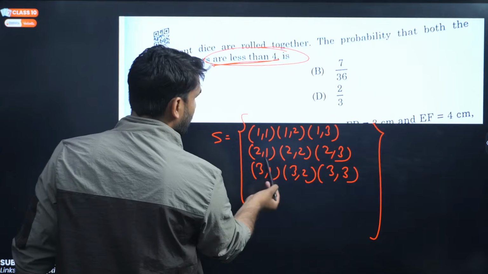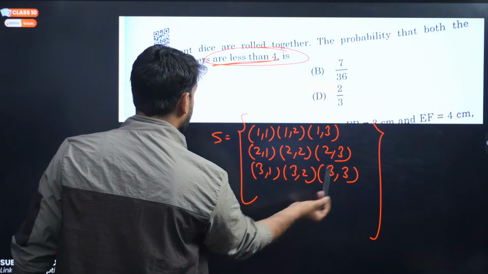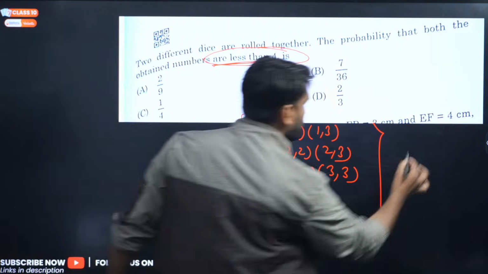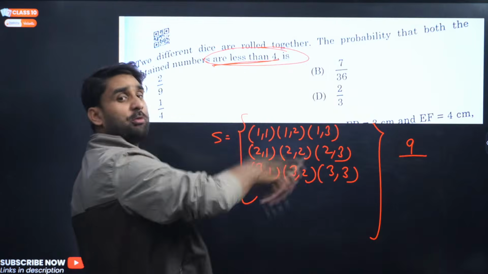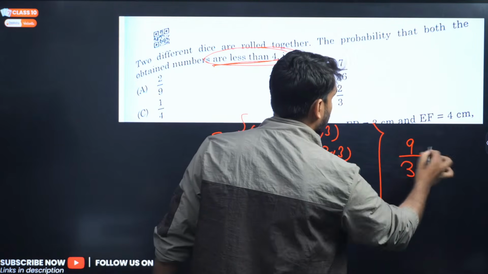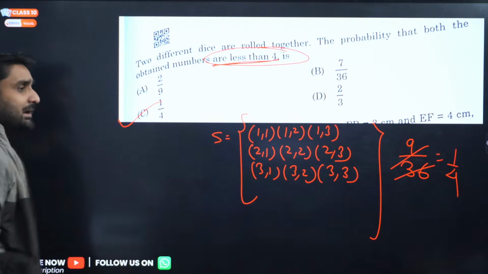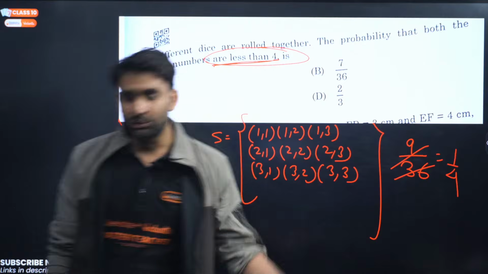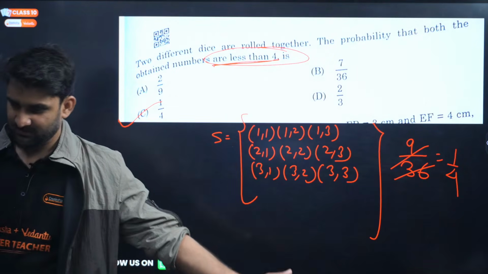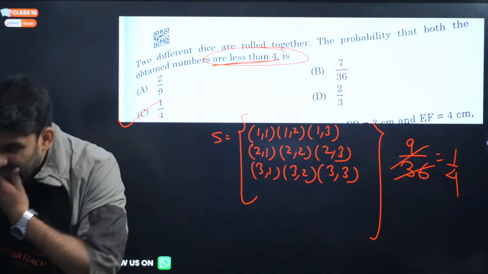So how many possibilities are there? Can you see? 1, 2, 3, 4, 5, 6, 7, 8, 9. 9 possibilities are there. And how many total possible outcomes? 36 possible outcomes. Can we cancel here? So the answer will be 1 by 4. Option number 2 will be correct. Can you see? This is the question.